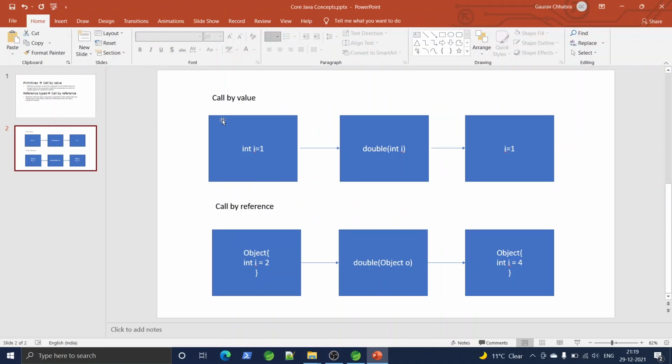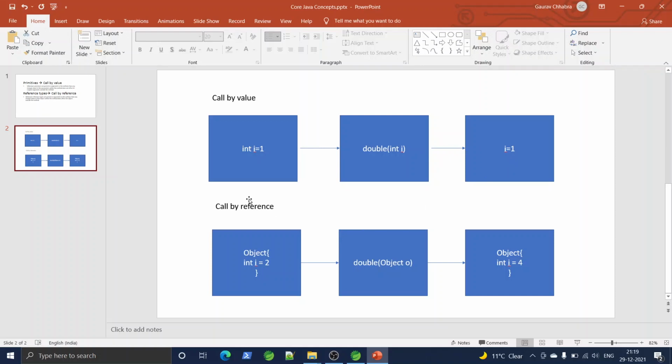Say in the call by value, I have an integer I, which is passed to some method, a double method, which doubles the value. After the double method is executed, the original value of I will not be changed. Value of I will still be one.